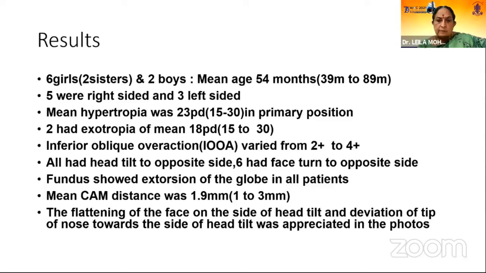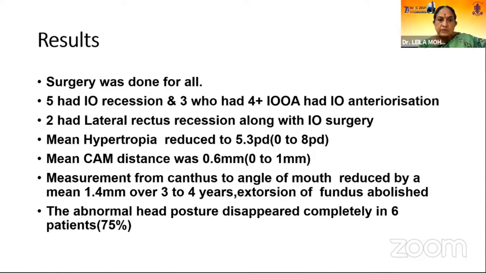The flattening of the face, abnormal head posture and deviation of the tip of the nose were also appreciated in the photos. Surgery was done for all, and 5 had inferior oblique recession, and 3 had 4+ inferior oblique overaction and had anteriorization of the inferior oblique. 2 had lateral rectus recession as well. Mean hypertropia reduced to 5.3 prisms, and mean canthus to angle of mouth difference was 0.6 millimeter. The measurement from canthus to angle of mouth reduced by 1.4 millimeter over 3 to 4 years, and extorsion of the fundus was abolished. The abnormal head posture disappeared completely in 6 patients, that is, in 75% of the patients.